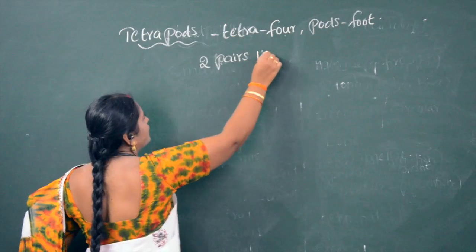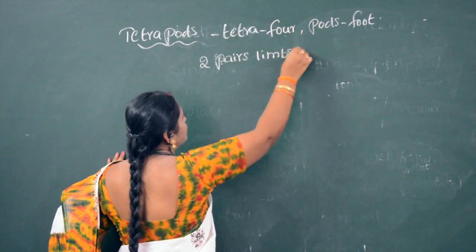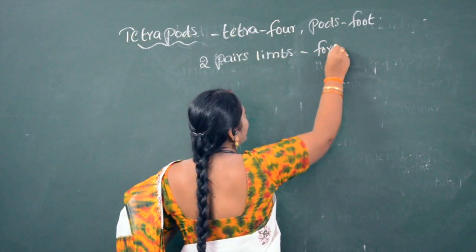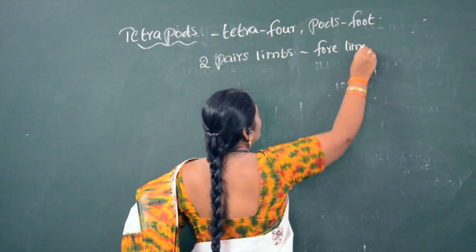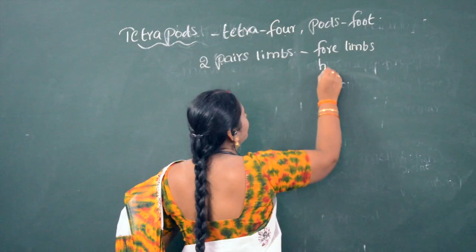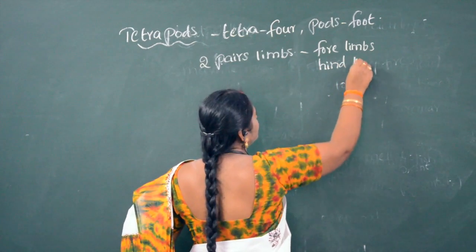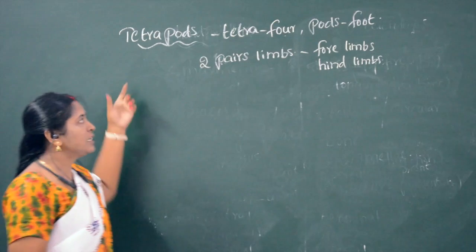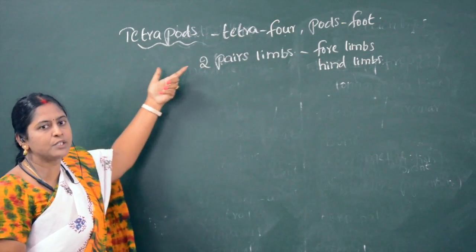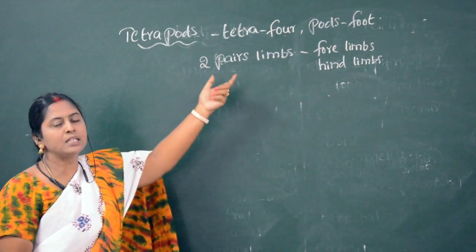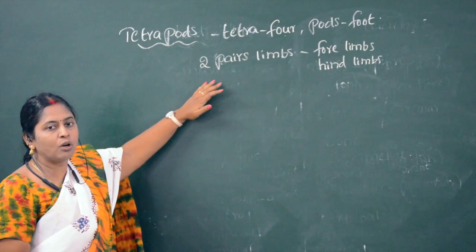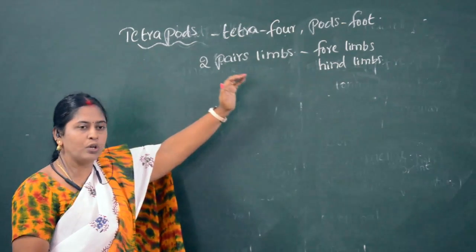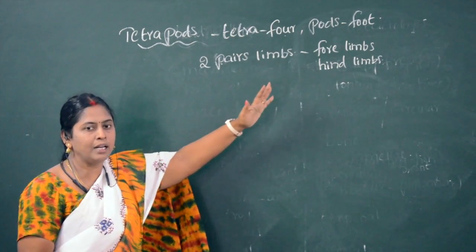What are the two pairs of limbs? Forelimbs and hind limbs. So all these organisms, tetrapods, consist of two pairs of limbs: one is forelimbs, another one is hind limbs.